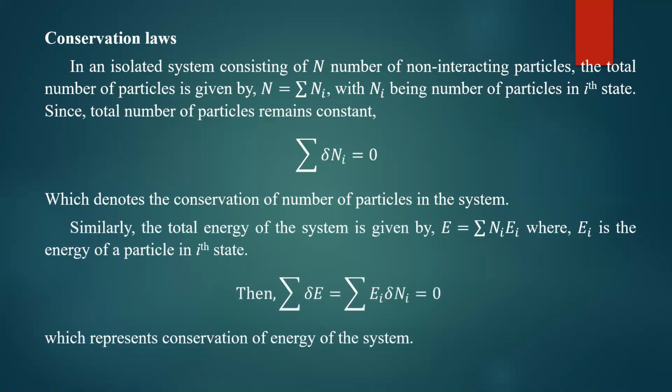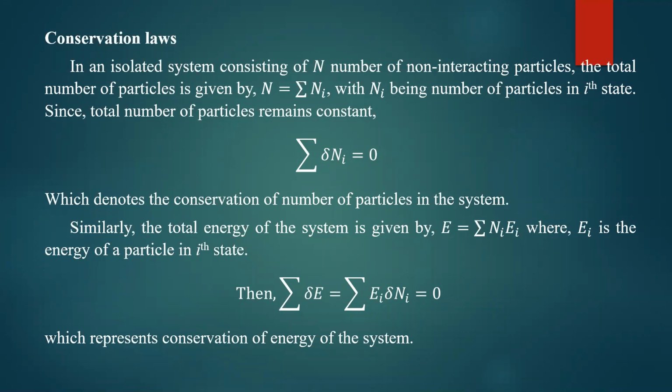Next, another conservation law called conservation of energy. Similarly, the total energy of the system is conserved. It is given by E is equal to summation of Ni Ei, where Ei is the energy of particles in ith state and Ni is the number of particles in ith state.